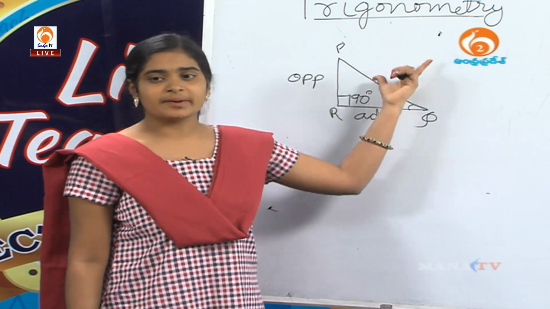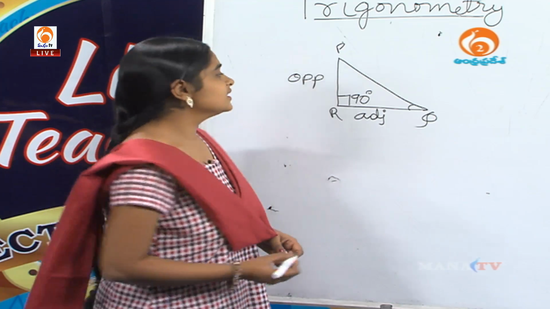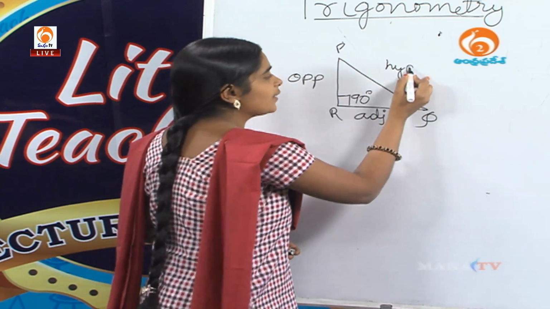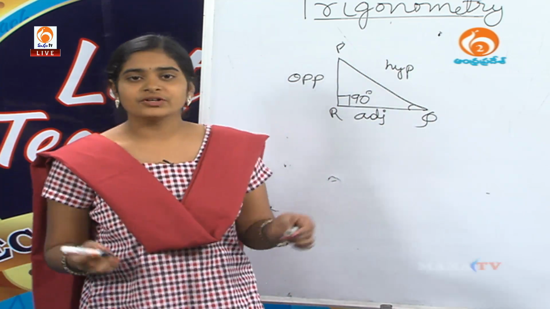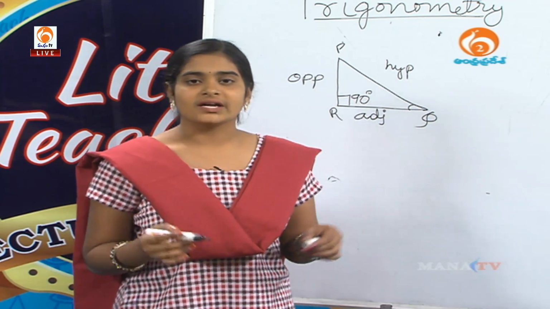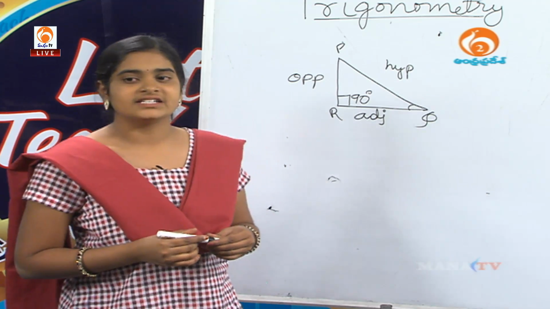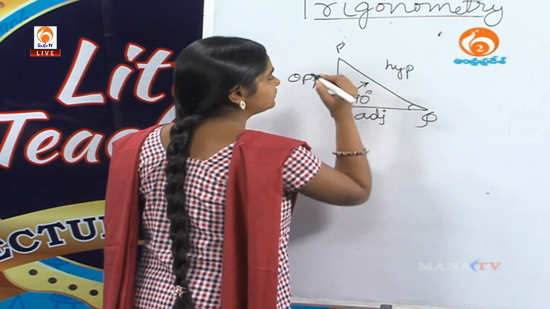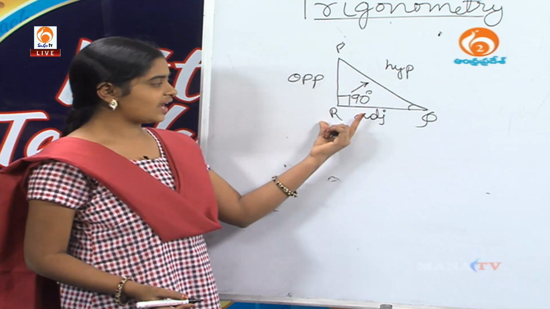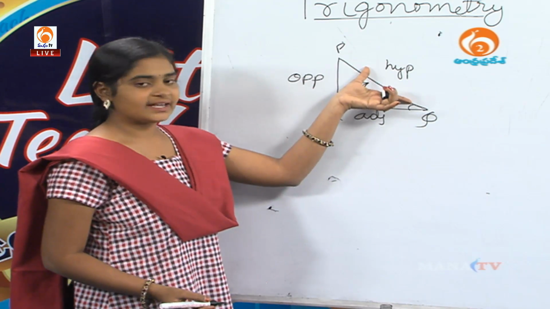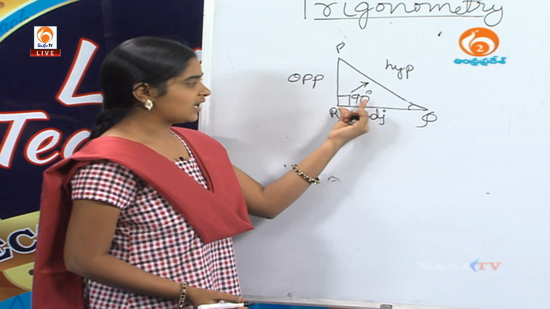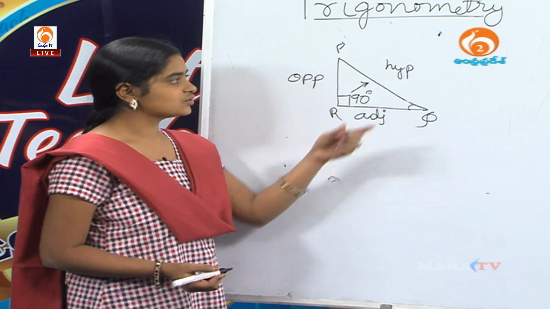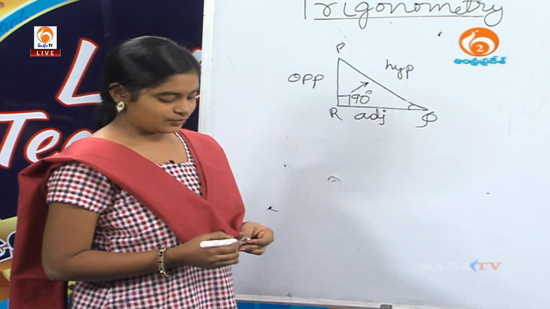Then what about the remaining side? It is called the hypotenuse. Do you know the definition of the hypotenuse? The hypotenuse is always the longest side in a right triangle and it is always opposite to the right angle. See here, in this triangle, side PQ is opposite to angle R. That is, at angle R it is 90 degrees. So, this is called the hypotenuse.